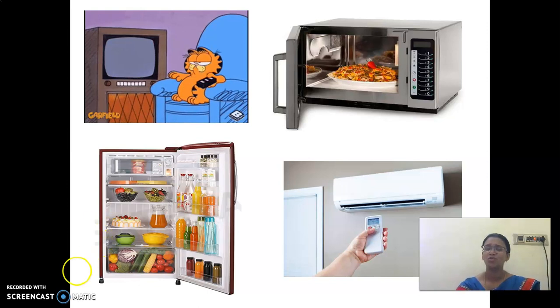What do we need to run all these appliances? You have guessed correct. Tell me, what do we need? Current. Very good. We call it electricity. We need electricity to use all these appliances.